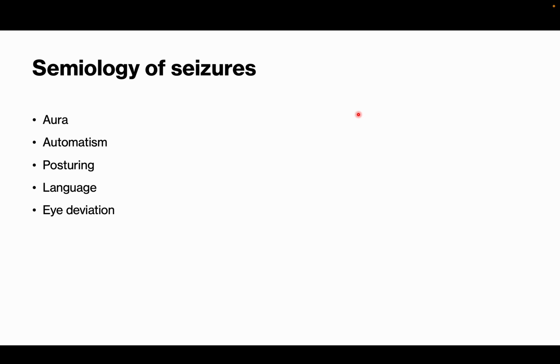Because of the right frontal lobe, there is a deviation to the opposite side. Towards whichever side the eye is deviated, the frontal lobe epilepsy is on the opposite side. So eye deviation will be present. These are all symptoms that will help you get the localization of the seizures.